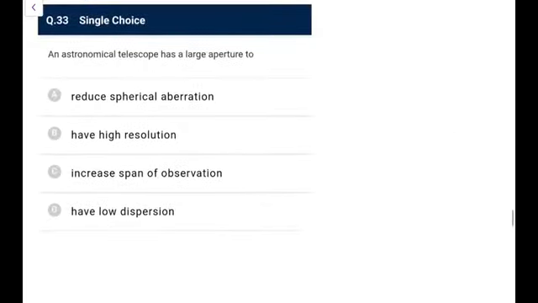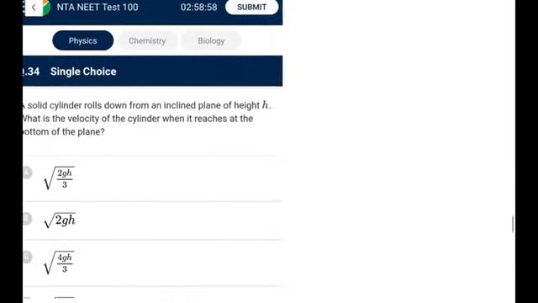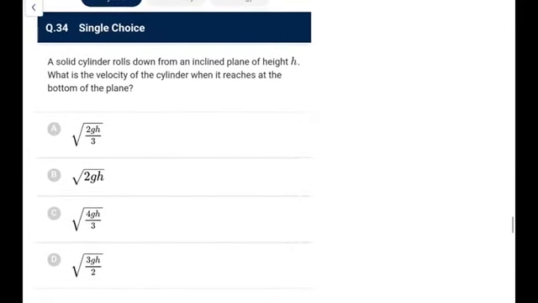Next one, an astronomical telescope has a larger aperture to have high resolution, and to have more light gathering ability. So here it will give high resolution, because theta minimum is inversely proportional to d. Greater the d, lesser will be the theta minimum, so more will be the resolution. That is the limit of resolution that we talk about. Next,